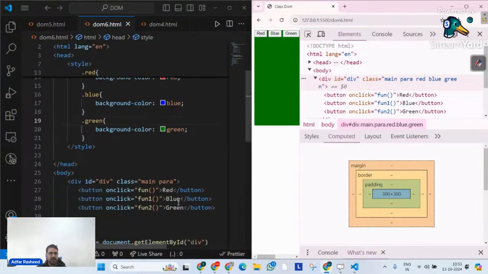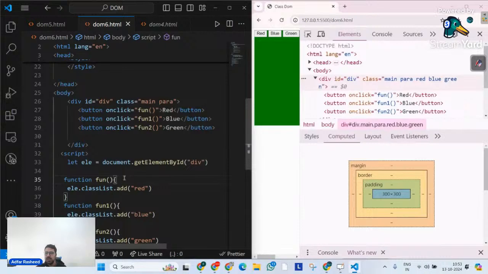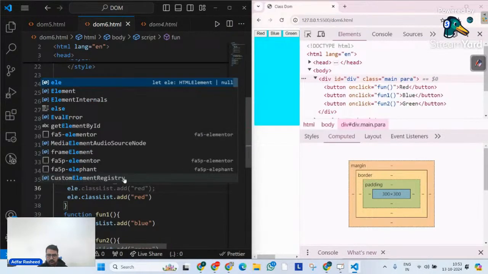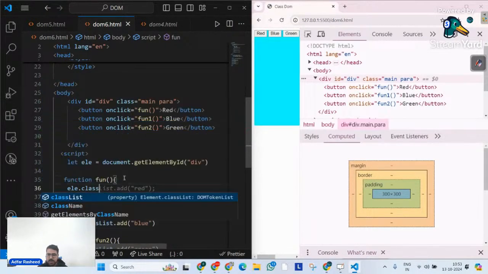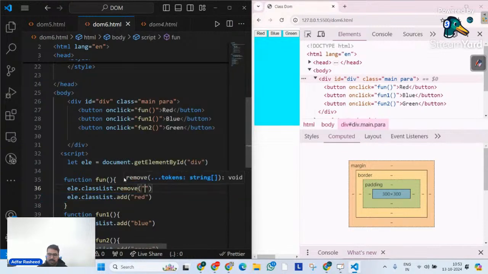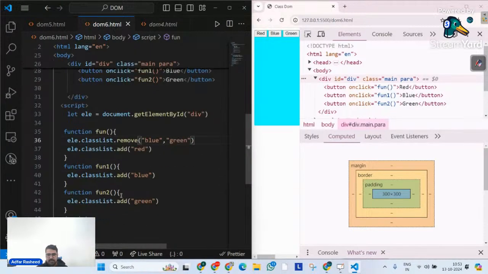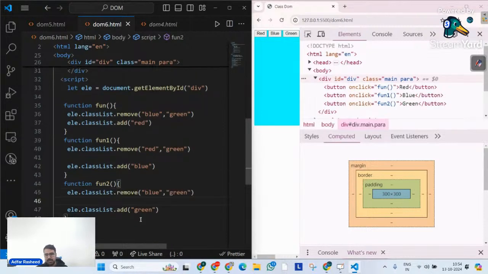And of course, for that, we have a very similar method as well. So I will simply go and tell it ele dot classList. And on this classList, please remove a class. What is that class? Please remove blue in this case, comma, please remove, let's suppose, what's the other one? Green. In a similar way, let me copy this method and go to the second function and tell it, please remove red and green. And in this case, please remove blue and red. Will this work?